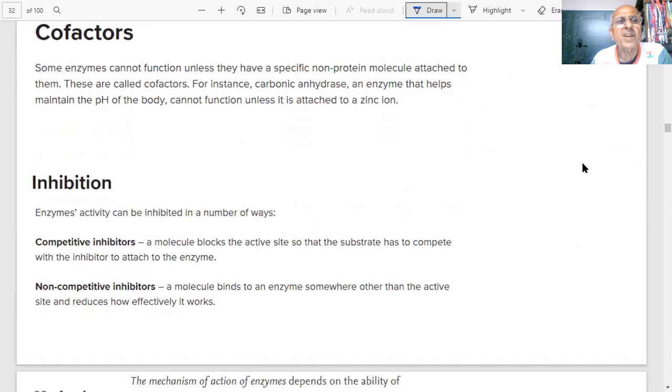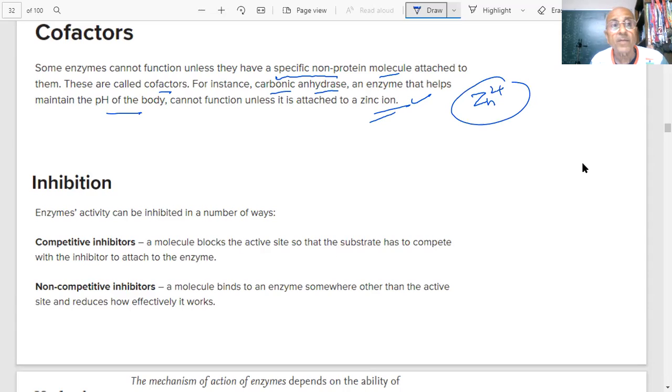What are cofactors, student? Some enzymes cannot function unless they have a specific non-protein molecule attached to them. Important point. We are saying enzymes are proteins, but some have a specific non-protein molecule attached to them. These are called cofactors. For instance, carbonic anhydrase is an enzyme that helps maintain the pH of the body. It cannot function unless it is attached to a zinc ion. See, it has a zinc ion. Important point.